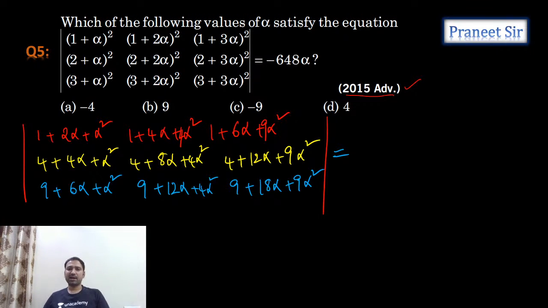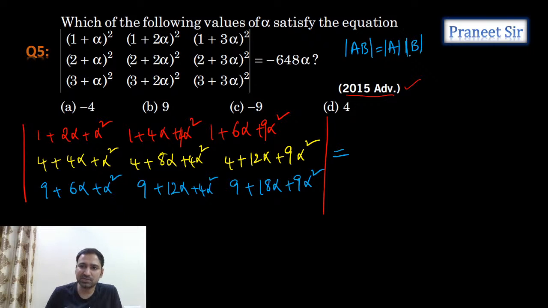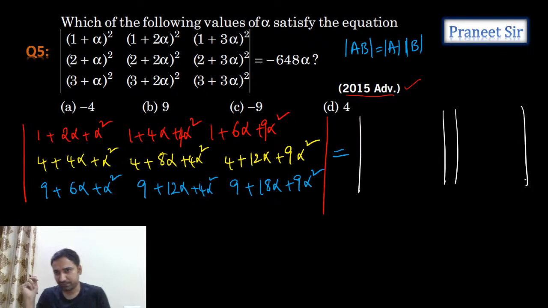So can we write it as a product of two matrices? Guys, can we write it as a product of two matrices? Why? Because we have this formula, guys. Det AB is equals to det A into det B. So by using this formula, can we write it as a product of determinants of two square matrices? Let's try it. So if we try it, we'll get it. Okay, right.